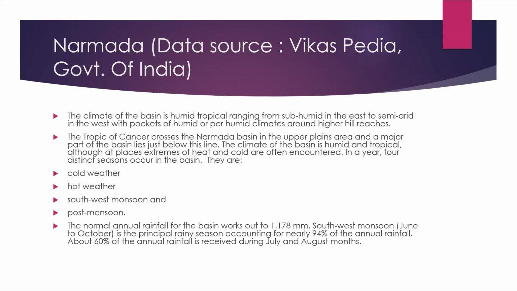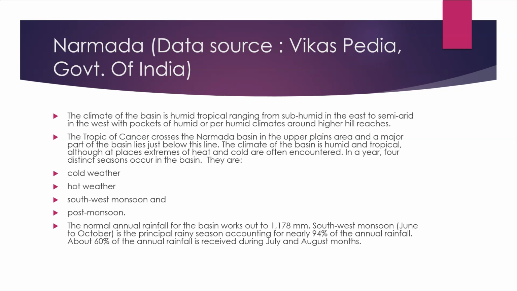The Tropic of Cancer crosses the Narmada basin in the upper plain area, and the major part of the basin lies just below this line. The climate of the basin is humid and tropical, although at places extremes of heat and cold are often encountered. In a year, four distinct seasons occur in the basin. They are cold weather, hot weather, southwest monsoon, and the post monsoon.